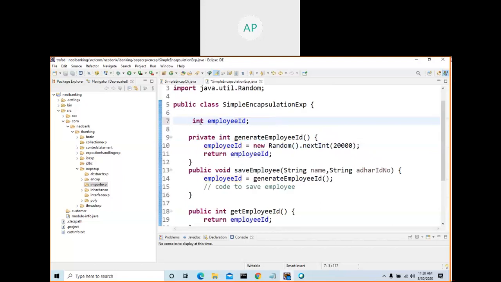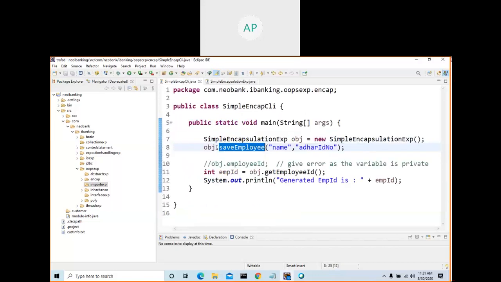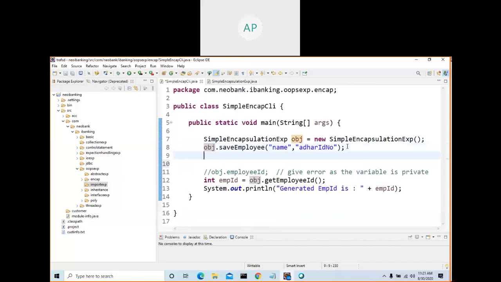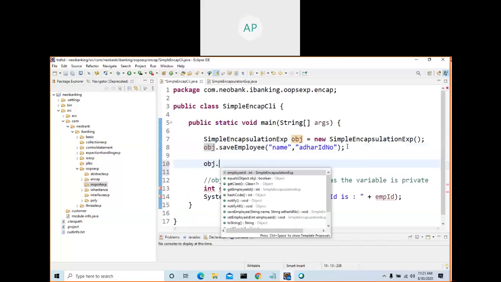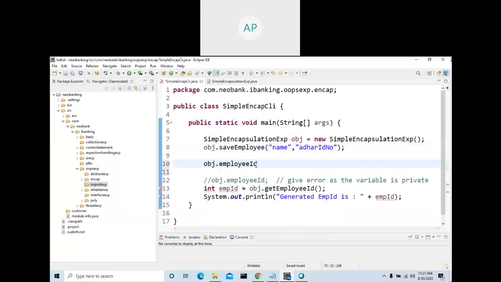Here, as of now, make this one Control S. So I can access this member, I can access this member. Using this I can access this member. What are the members? 5 members are available. There is a variable called employee ID. See here, I could be able to access the employee variable.